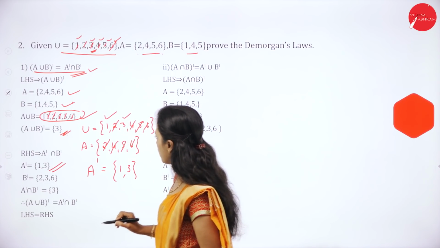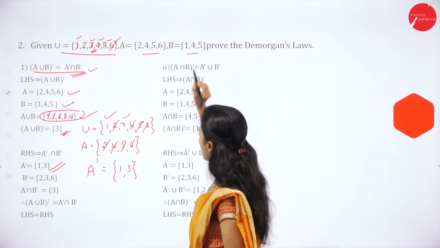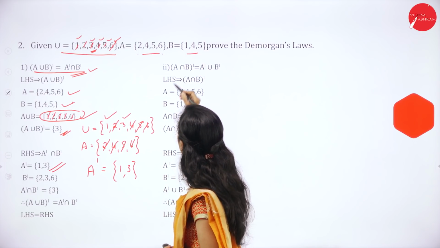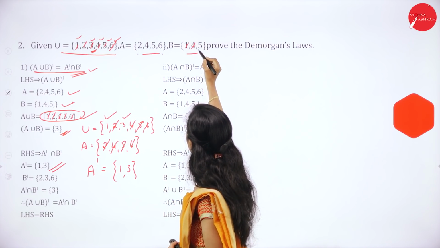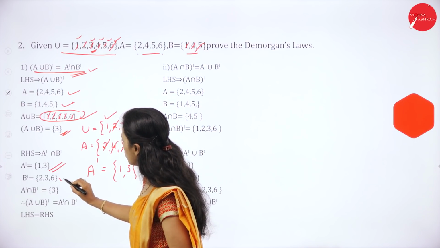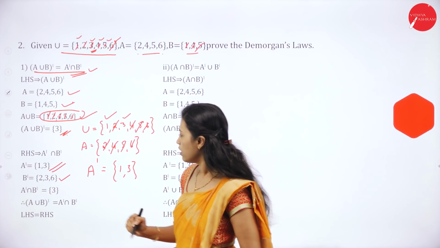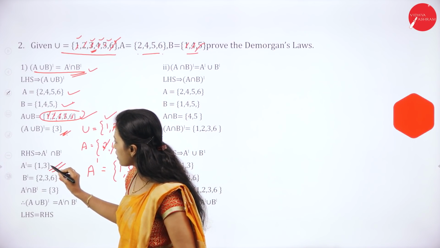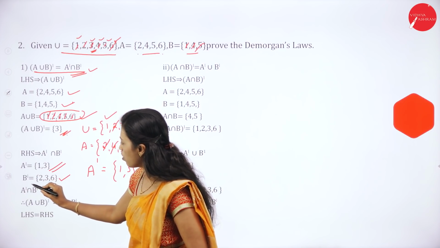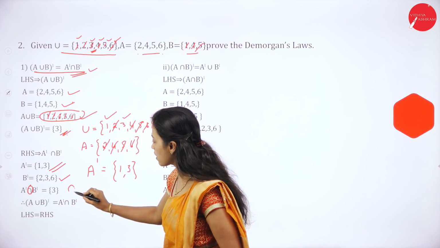Then B complement. So B is equal to 1, 4, 5. U is equal to 1, 2, 3, 4, 5, 6. So 1, 1, 4, 4, 5, 5 will get cancelled. Remaining is 2, 3, 6. That is B complement. Then A complement is 1, 3, B complement is 2, 3, 6. So we have to identify the common elements, that is intersection.